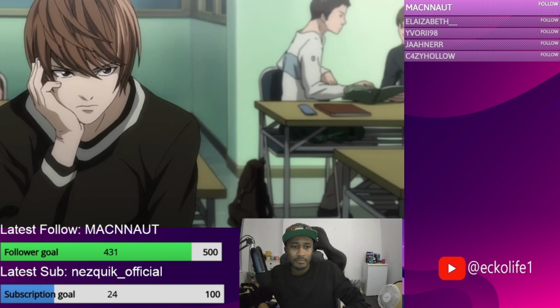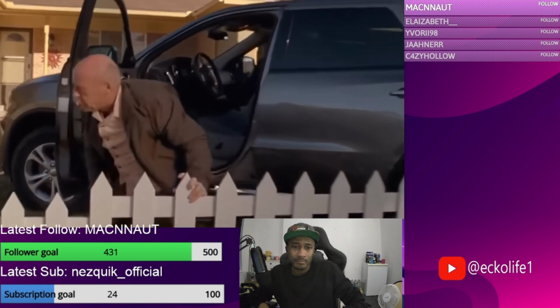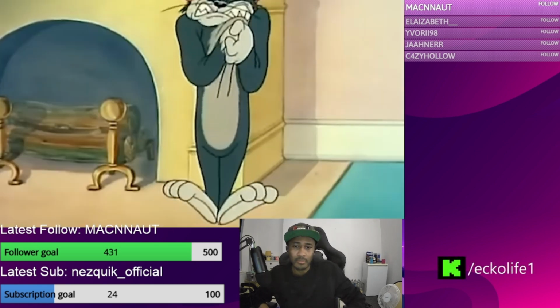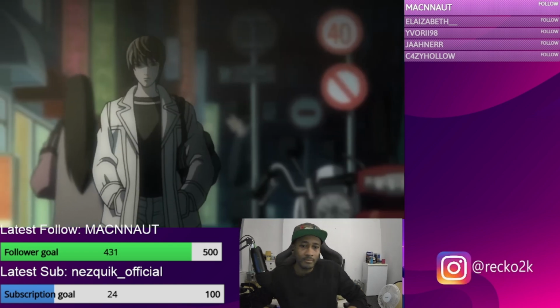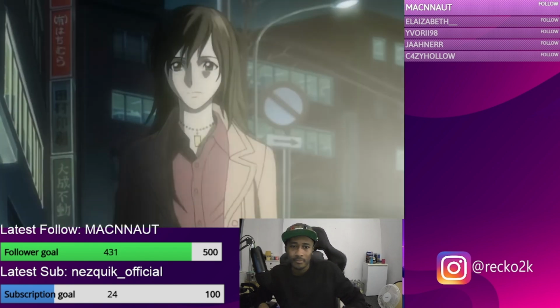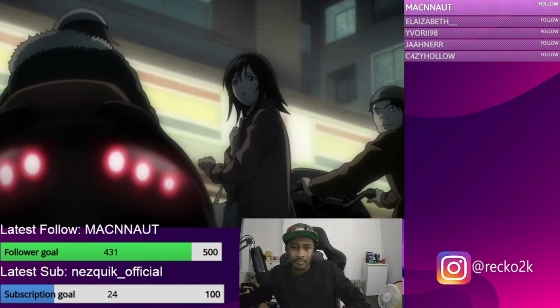But Light needed more proof because he thought it just had to be a random coincidence, that the guy had a heart attack when he wrote his name down. So later on that same night, while Light is walking back from cram school, he ends up seeing this lady walking, and these bikers come up and start to harass her.